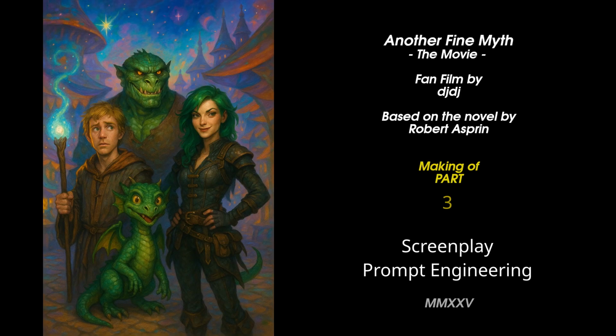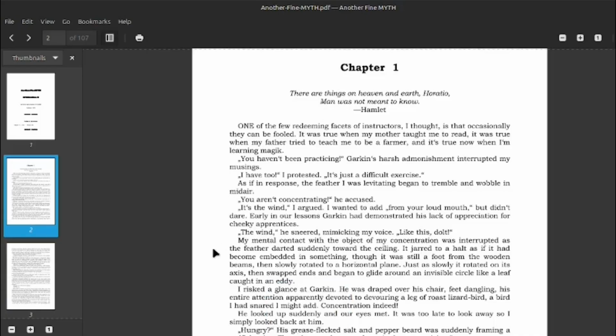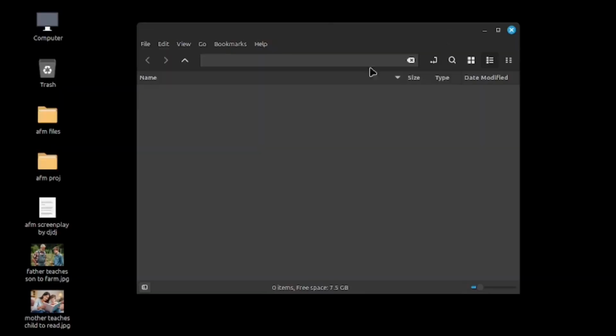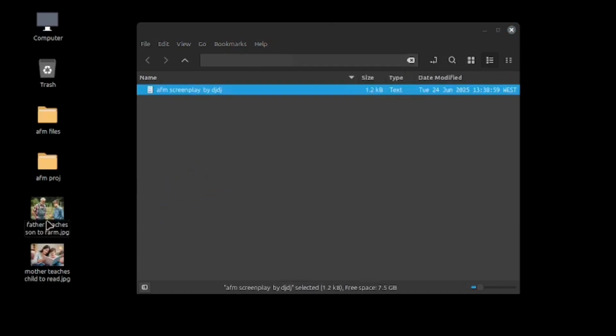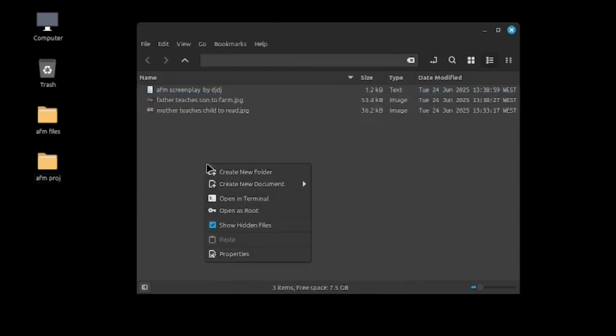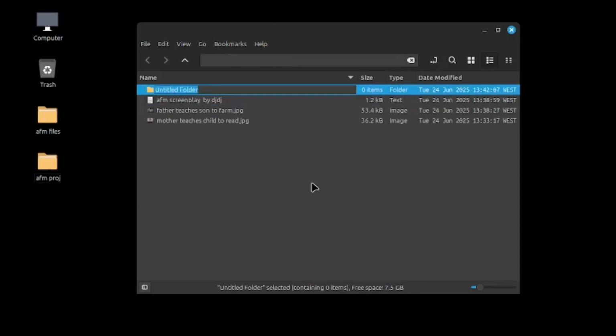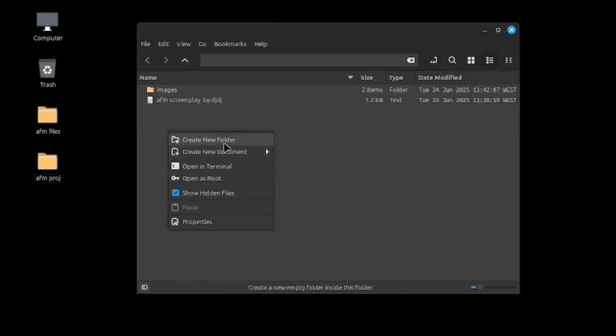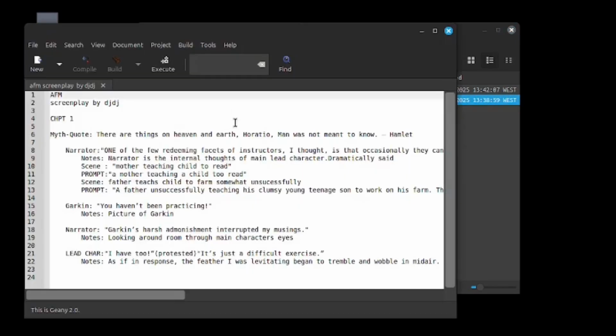Right, yeah, we got a few. So we got the novel we're working on, and then just arranging some of these files. So we're basically creating an empty folder here. Another fine myth. So we got the screenplay. We got mother teaches child to read, and we got the father son. So we're going to create another folder. So we got some images here. So we're going to put these images inside there, and then we've got the screenplay. So click on that, see what we got. Another fine myth, screenplay, chapter 1.